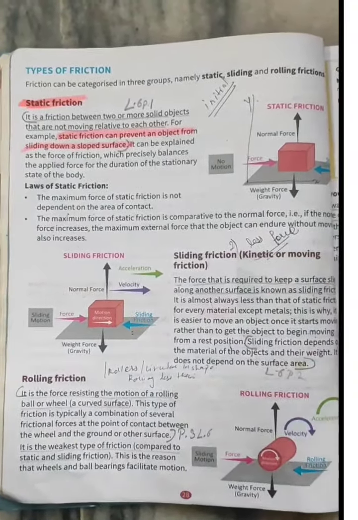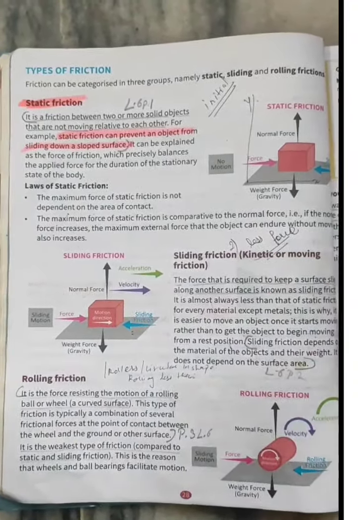For example, students, you might have seen a swimmer swimming. What happens when he or she is swimming, my dear student? If he is not going to apply force, would he be able to swim? No, he won't be. Why is he not able to? He has to put extra force to swim, because there is an opposite force in the water that is known as a frictional force. So you have to apply more force, then you can move. Okay, understood? The static force stops the object from moving.